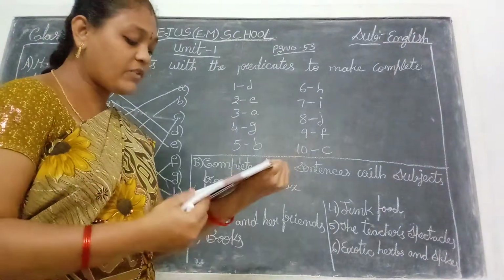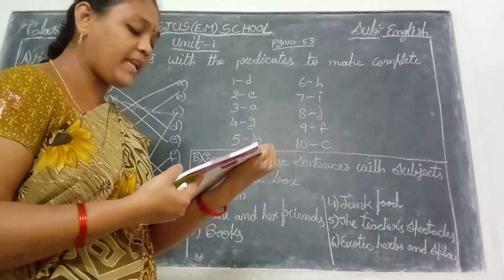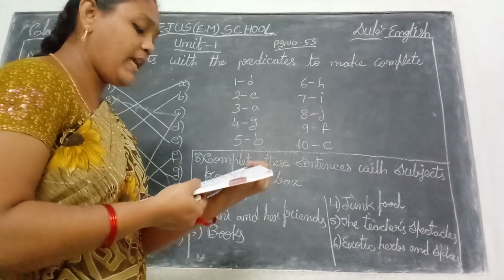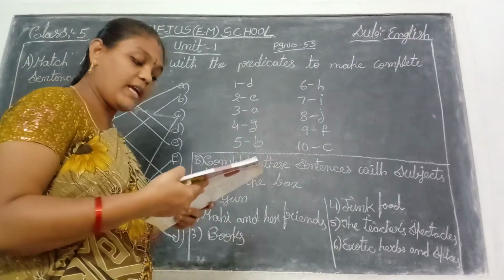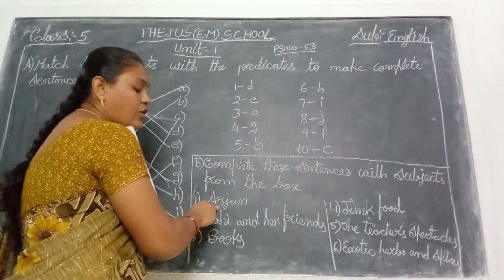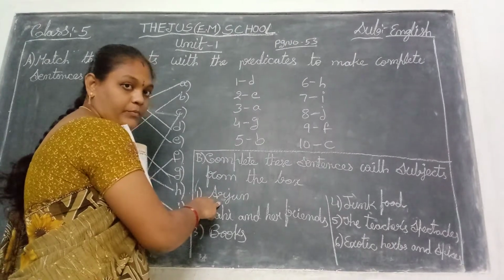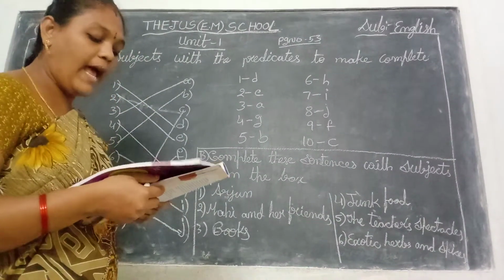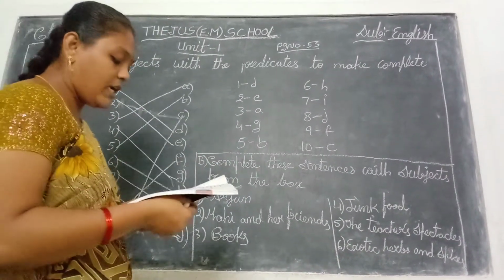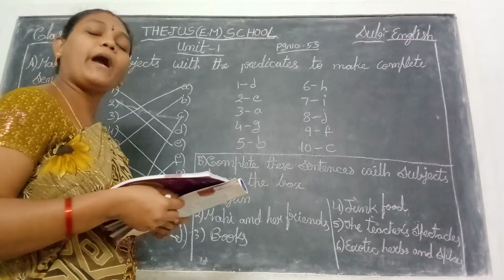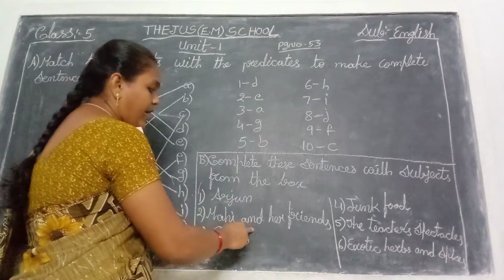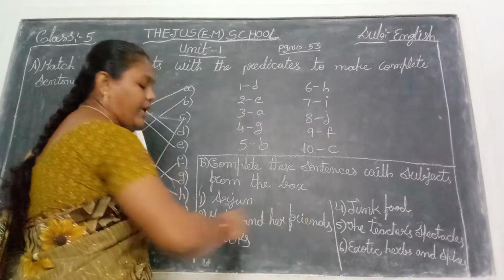Okay, so first one, dash was stung by a wasp. What is that? Arjun. Arjun was stung by a wasp. So first one subject is Arjun. Next, second one, dash have gone for a movie. Who gone for a movie? Mahi and her friends. Mahi and her friends have gone to a movie.